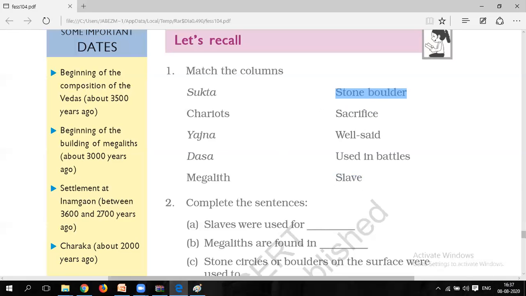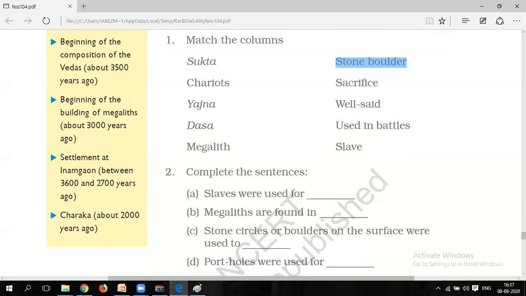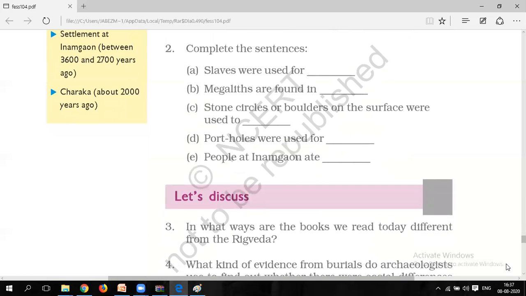So we have discussed the match the following. What is the second part? The second question is complete the sentences. So let's see. What is the first one? You have to complete the sentences. It is not a fill up; you have to complete the entire sentence. Slaves were used for what? Slaves were used for work. Means dasa, as we have already said. They were used to do the work as their kings told or ordered them.